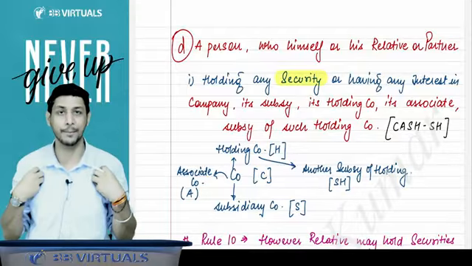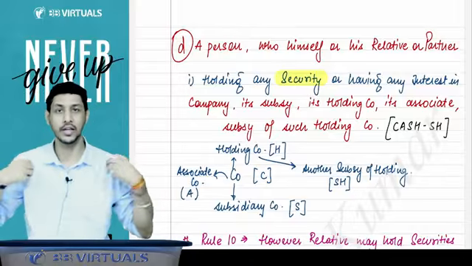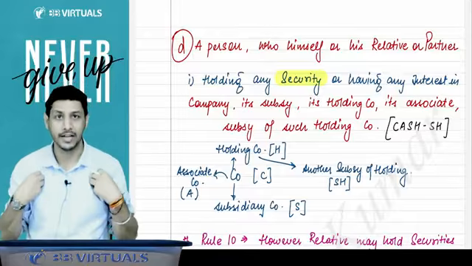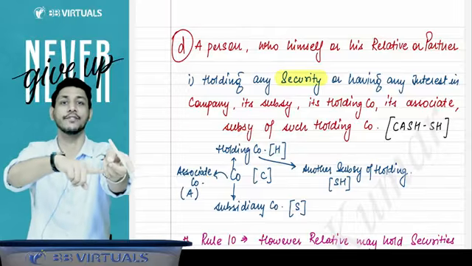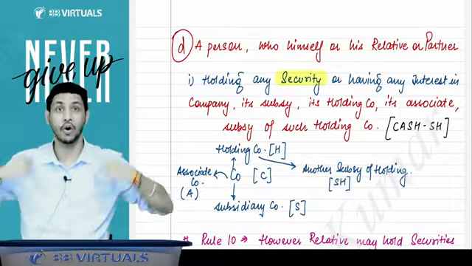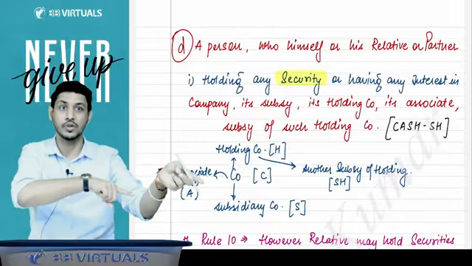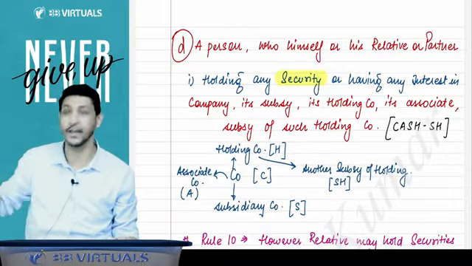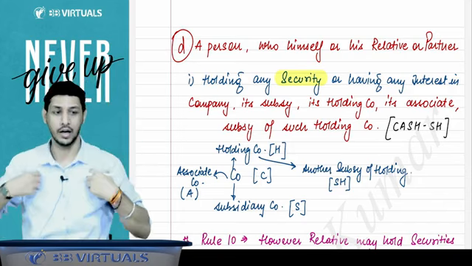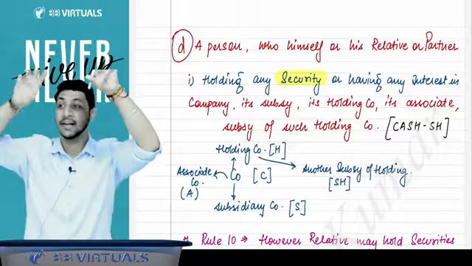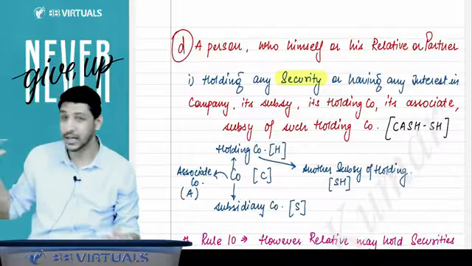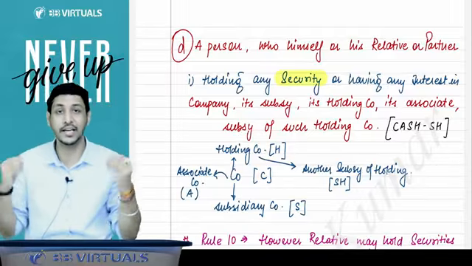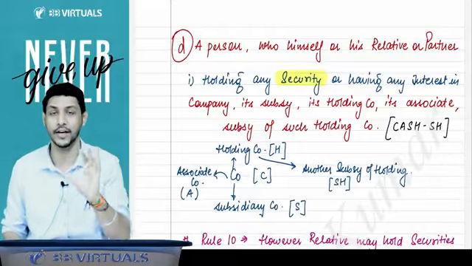Just understand that there is a company A Limited, and you are proposed to be the auditor of this company. Now you cannot be the auditor of A Limited if you, your partner or your relative is holding any security in this company, or its holding company, or its subsidiary, or its associate, or the subsidiary of such holding company, which means any other subsidiary or fellow subsidiary. The holding company has some other subsidiary, so that becomes your fellow subsidiary. So if you, your partner or your relative is holding even a single rupee of security in any of these companies, you will be disqualified. You cannot be the auditor.